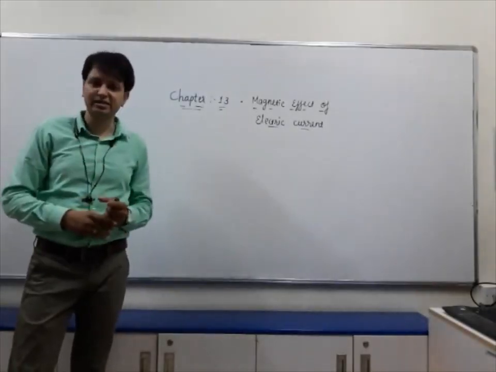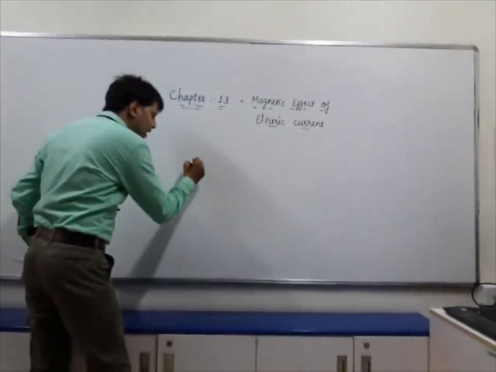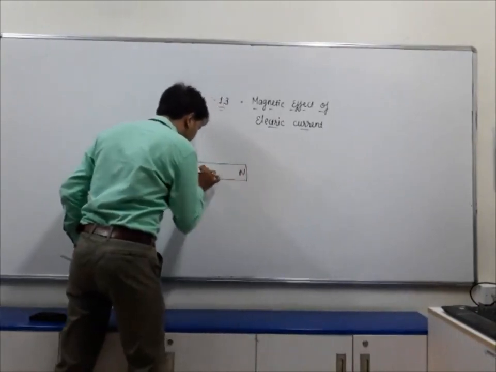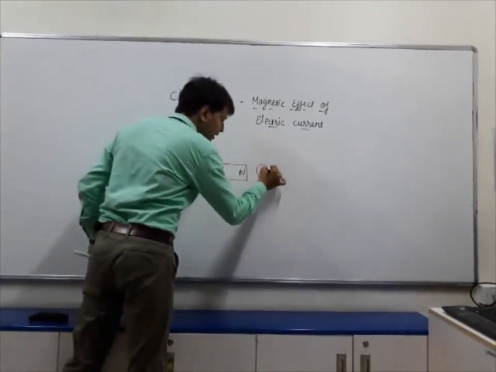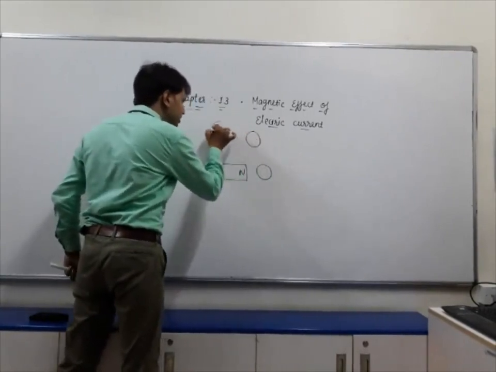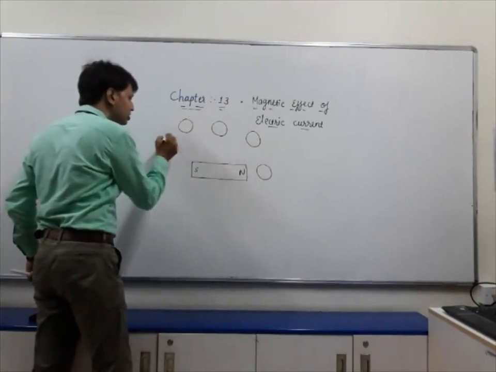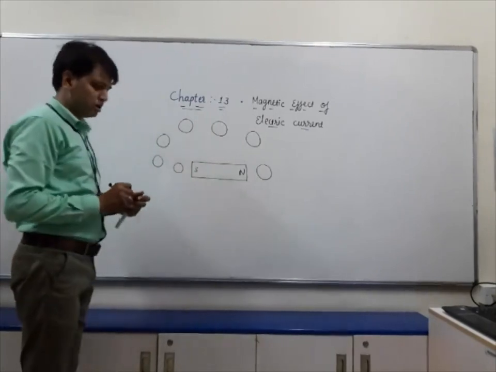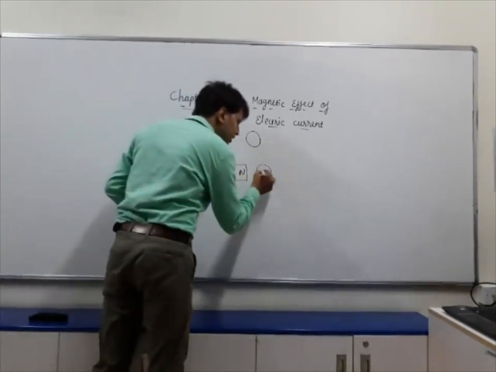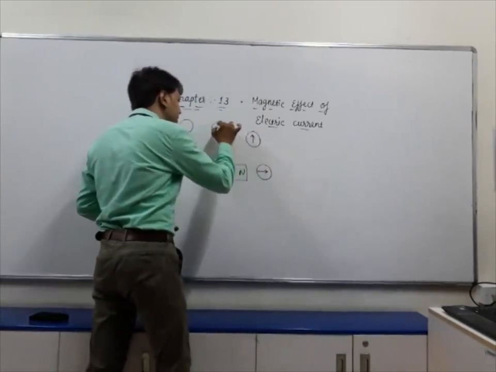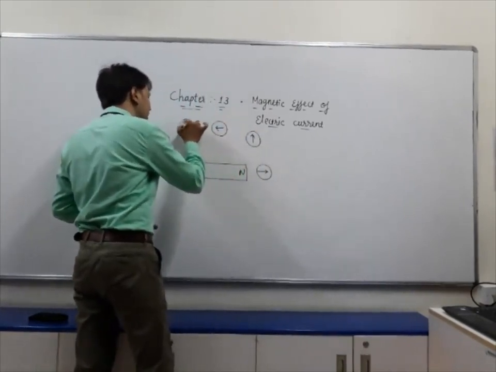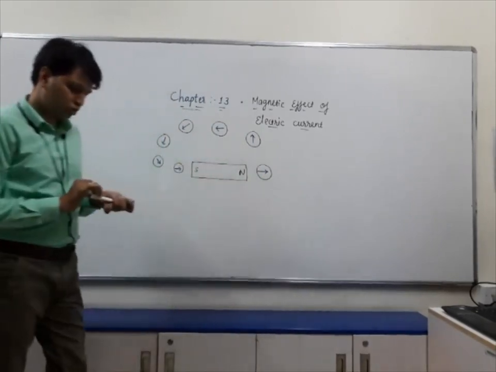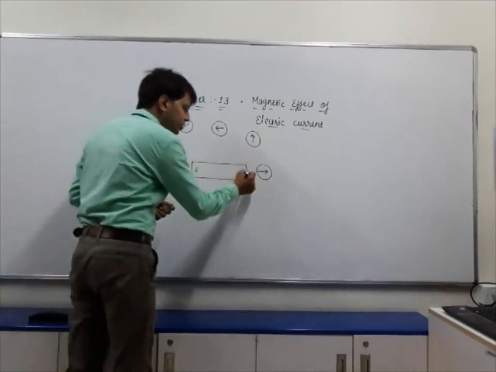Now we are going to consider a bar magnet and select certain positions of magnetic needles. Let us assume the circles which I am drawing are the positions of magnetic needles arranged. Now the direction in which the magnetic needle is pointing is the direction of the magnetic field lines. So whenever you draw a tangent